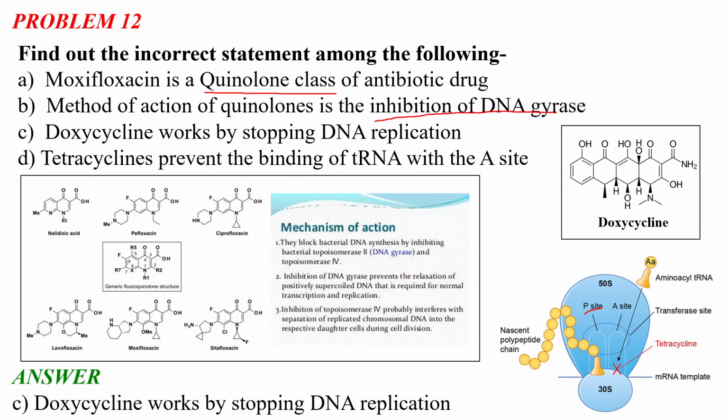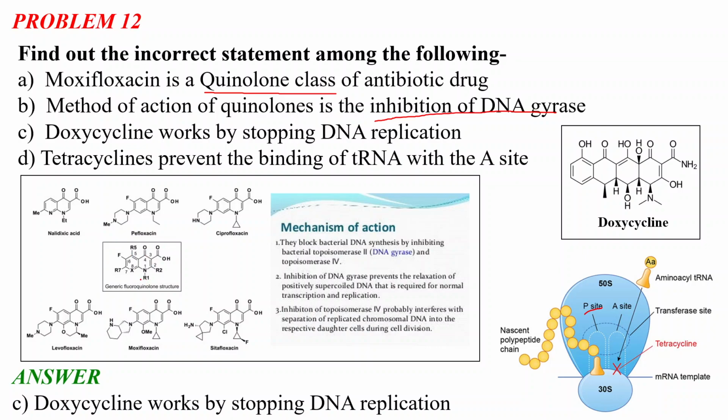Inhibition of DNA gyrase prevents the relaxation of positively supercoiled DNA that is required for normal transcription and replication. Inhibition of topoisomerase IV probably interferes with separation of replicated chromosomal DNA into the respective daughter cells during cell division. So this is the mechanism of action of the quinolones.